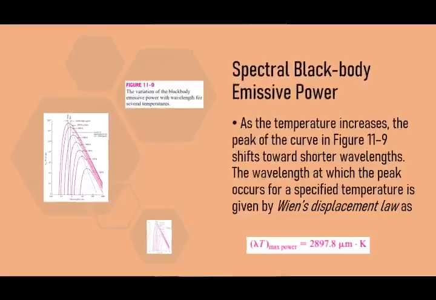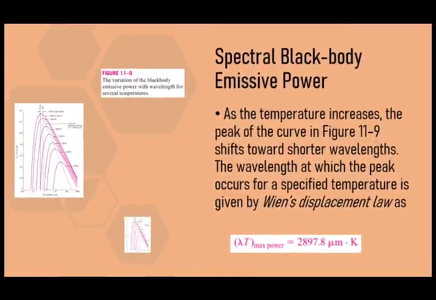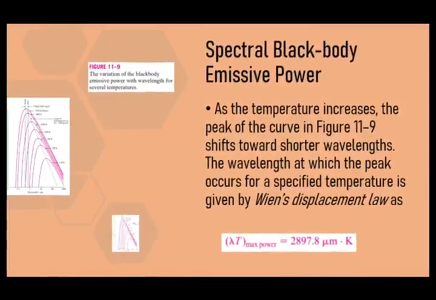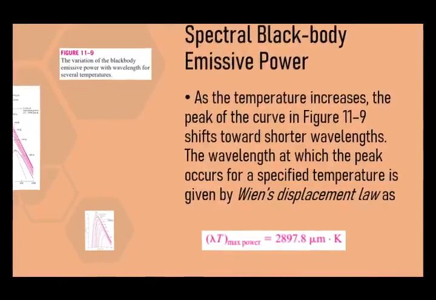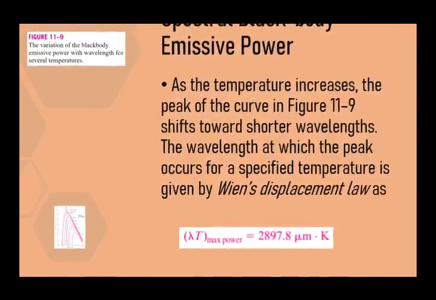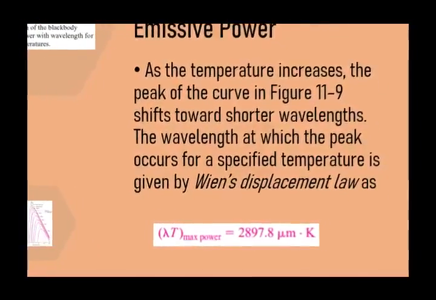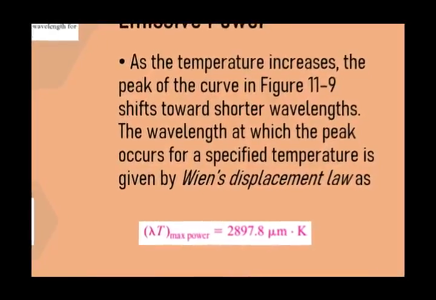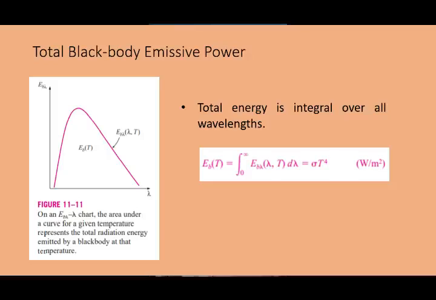As you can see from the graph, it has a curve. This is a little explanation. As the temperature increases, the peak of the curve in the figure shifts towards shorter wavelengths. The wavelength at which the peak occurs for a specified temperature is given by Wien's displacement law, as shown below.